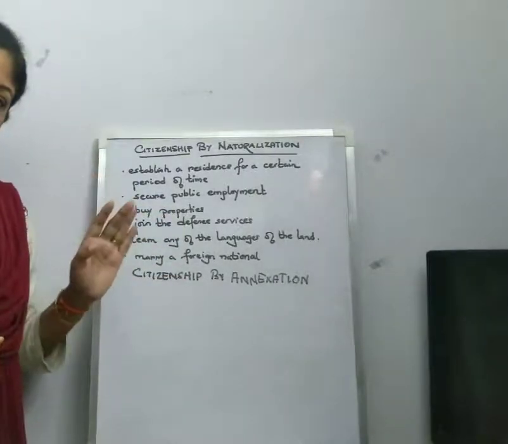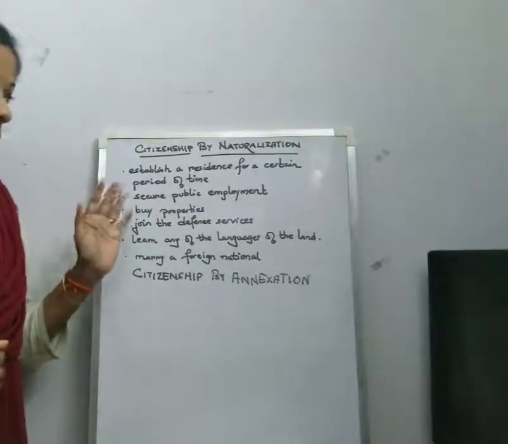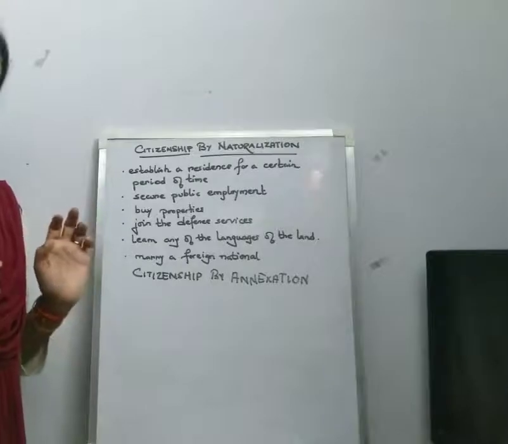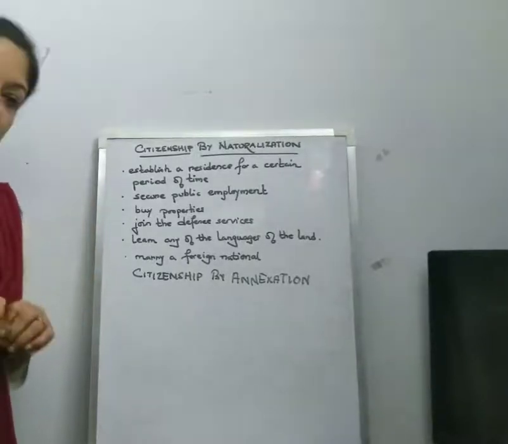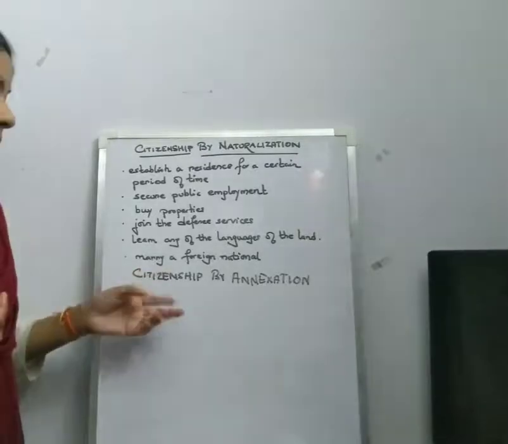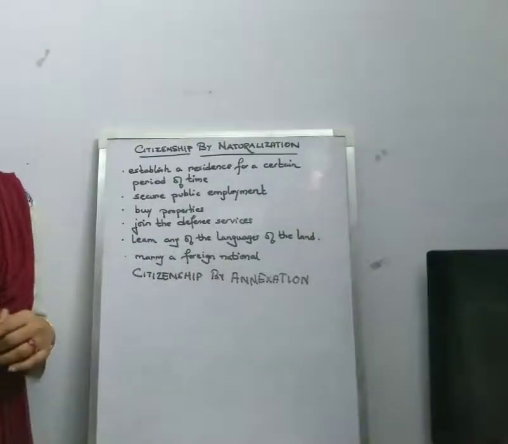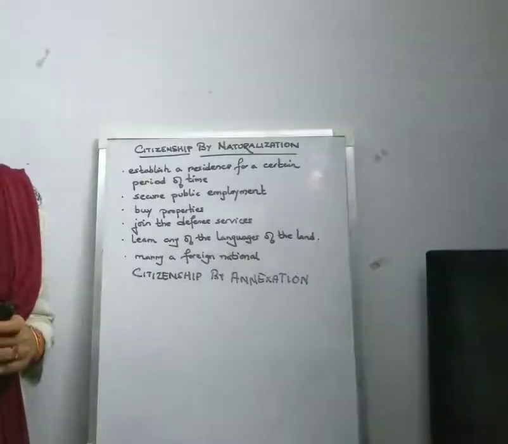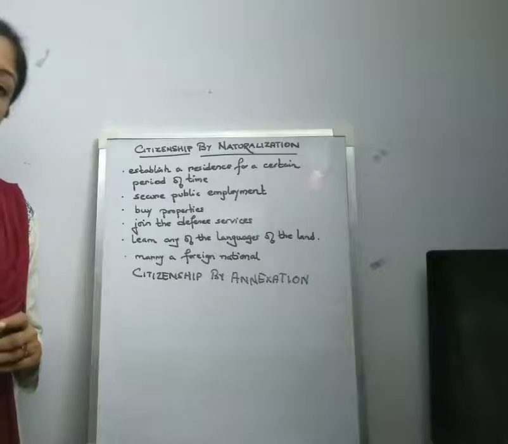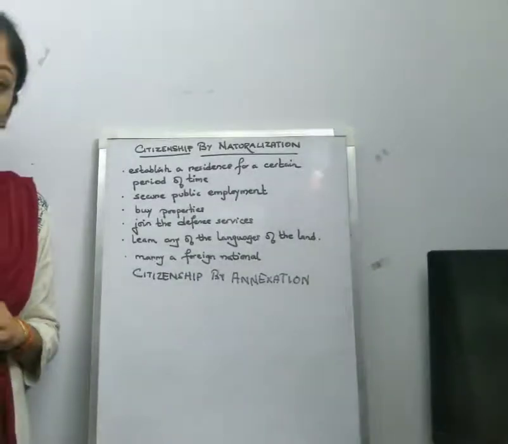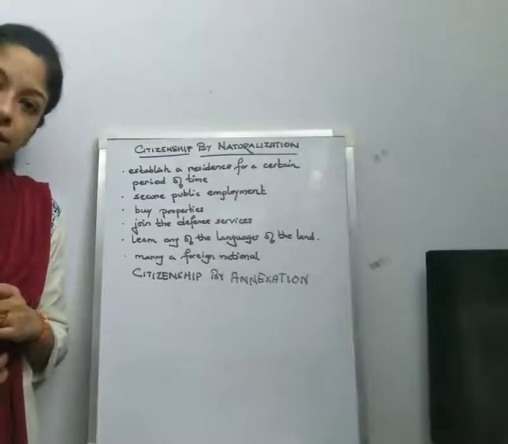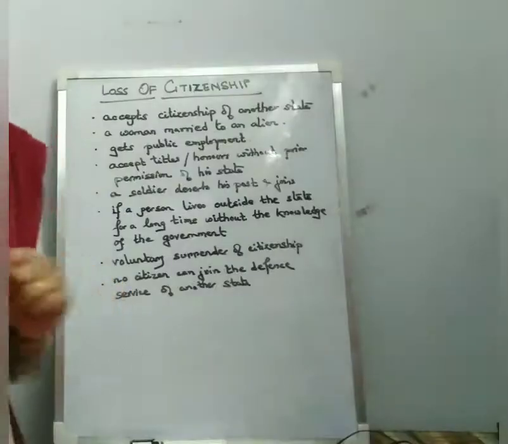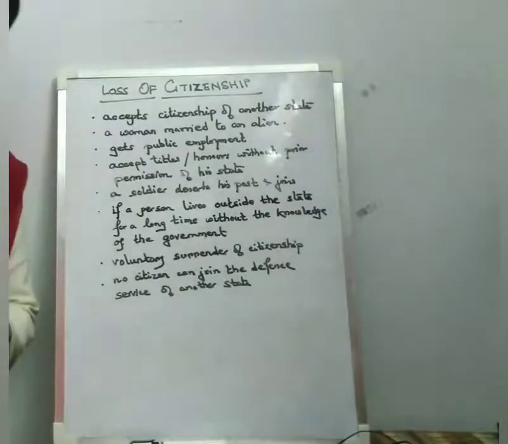First one is acquisition by blood, then by birth actually, and then we see citizenship by naturalization, which is a formal method by which an alien or a foreigner can get citizenship of another state. And we have citizenship by annexation of territories, where a territory, when it becomes a part of another state, then the people residing in that territory get the citizenship of the state. So these are mainly the methods which are followed for acquiring citizenship by a state. Let us now find out the reasons for the loss of citizenship.